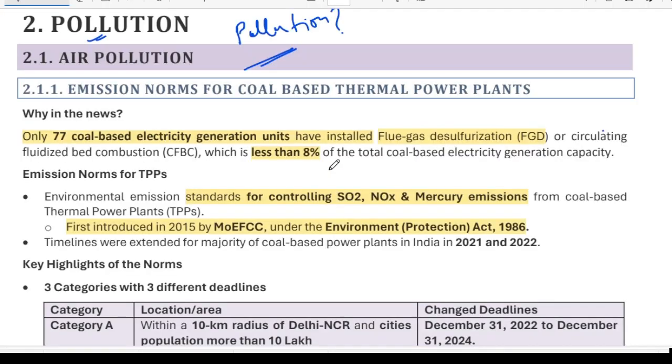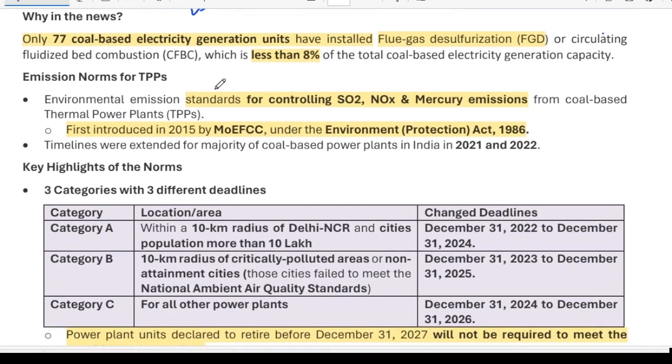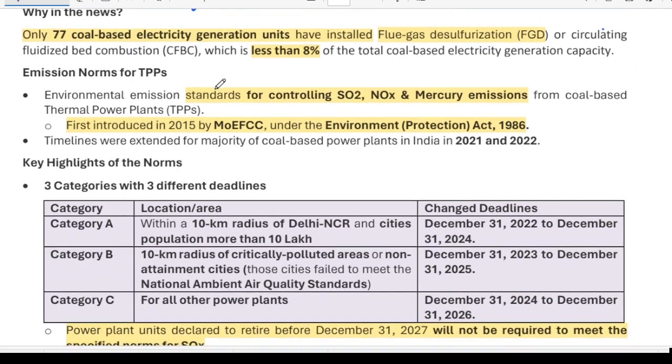Okay, now moving to our topic. The news is about air pollution. Okay, we are starting air pollution. The emission norms for the coal based thermal power plants have been revised. What this news is saying is that only 77 coal plants in our country have installed flue gas desulfurization (FGD), which is less than 8% of the total coal-based plants.